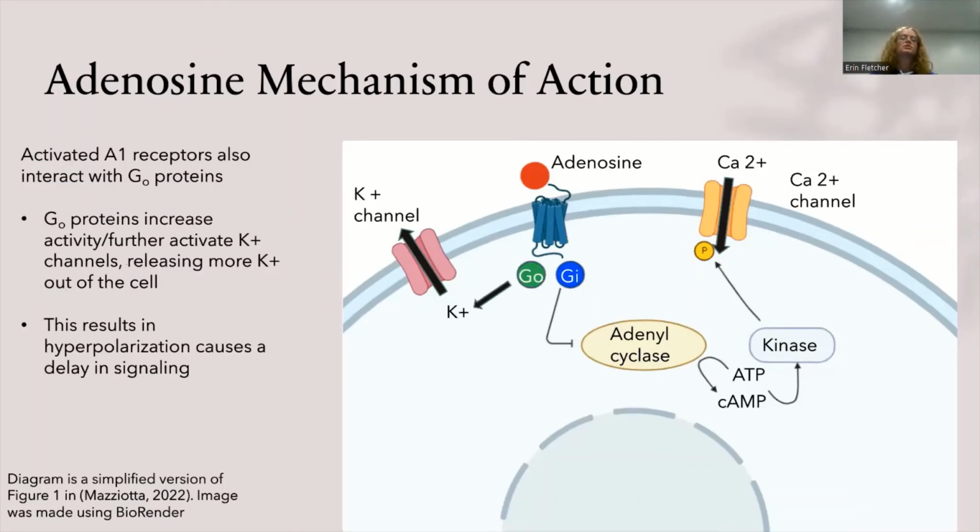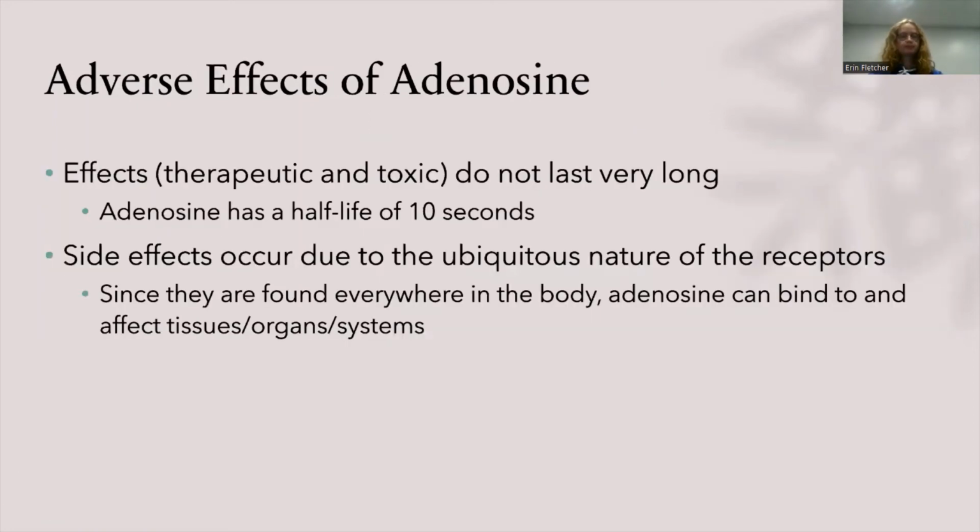Additionally, the conformational change also leads to interaction with the GO protein, which, once activated by the A1 receptor, will lead to increased activity of potassium-gated ion channels, resulting in more potassium being transported out of the cell. This leads to hyperpolarization that causes a delay in signaling and helps return the heart rate back to normal.